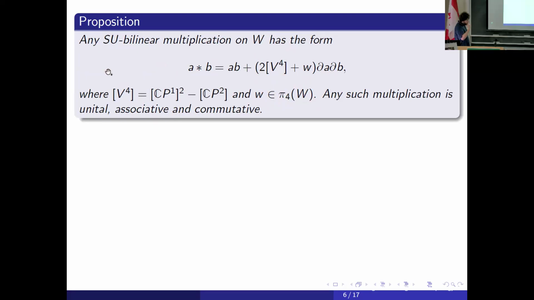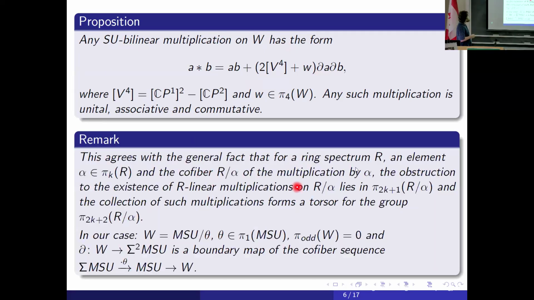And from the general point of view, this formula, of course, agrees with the fact that, in general, if you have a good ring spectrum, an infinity ring spectrum, something like this, and an element from the homotopy groups, and we consider the cofiber, then of course we can define an R-module structure on the cofiber, and we can describe multiplications. And the obstruction to the existence of R-linear multiplications lies in this homotopy group, and the collection of such multiplications is a torsor for the following homotopy groups.